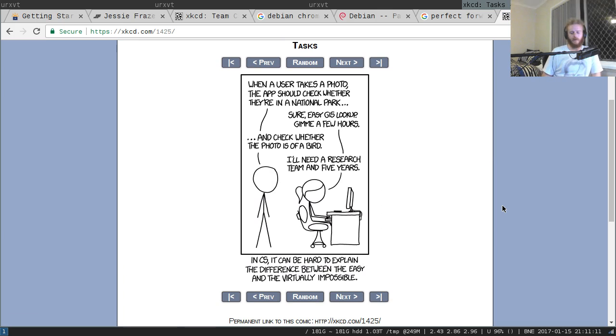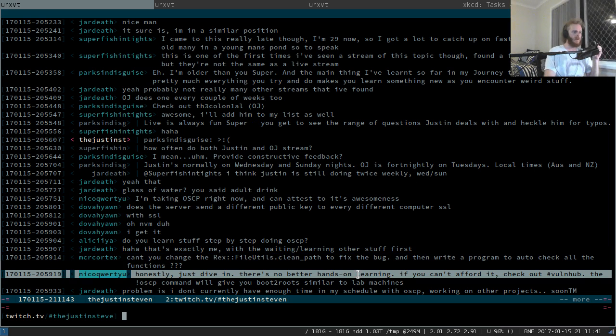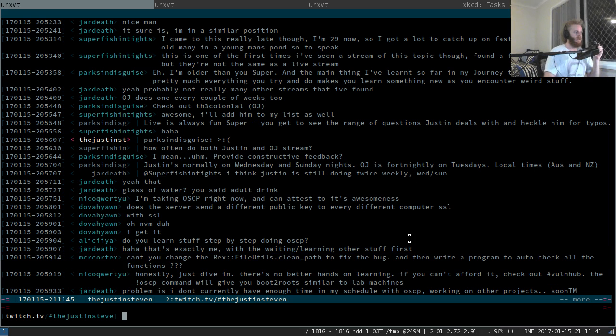Some problems are surprisingly easy to solve. Some problems are surprisingly hard to solve. And personally, I put writing a static analyzer that can intelligently look at code and make decisions as to whether the code was being used in a buggy way or not in the hard problem basket. So that's where I kind of stand on that one. Good idea. I just don't think it's really useful in this case, or possible for me to do it in this case. Yes, indeed, Nico, I agree.